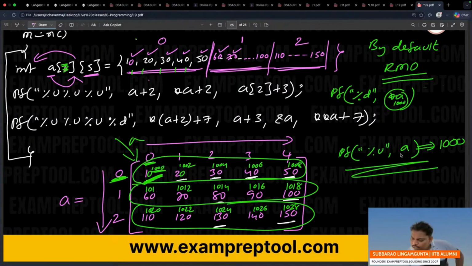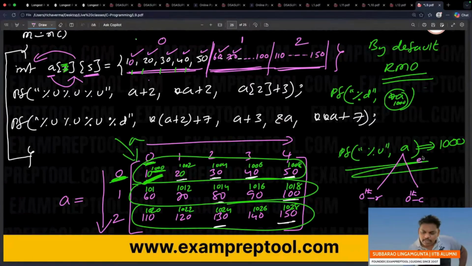So remember, printf percentage u, a means the 0th row, 0th column element address will be printed, which is called the base address. Whenever you say printf percentage u, a, whichever element is at the 0th row, 0th column, that element address will be printed, which is also called the base address. It's okay. Now listen.